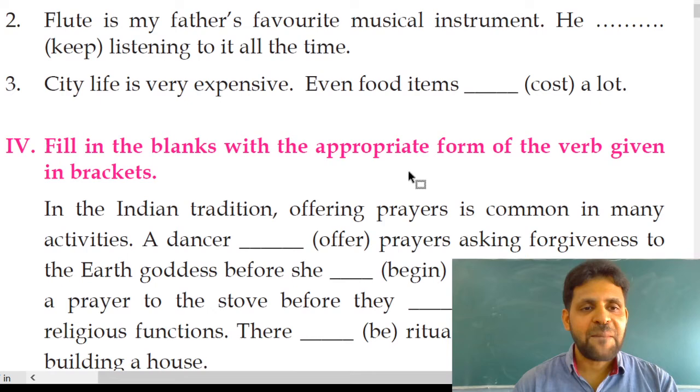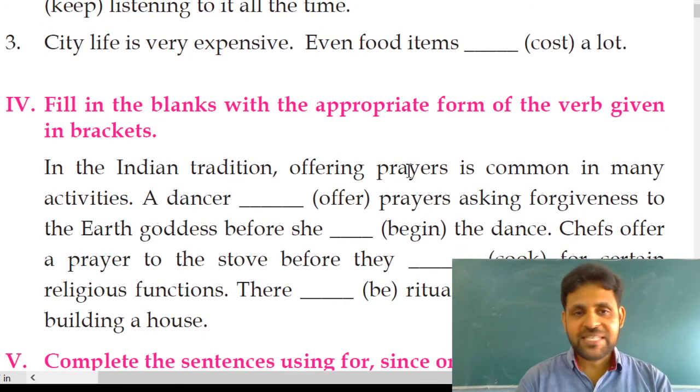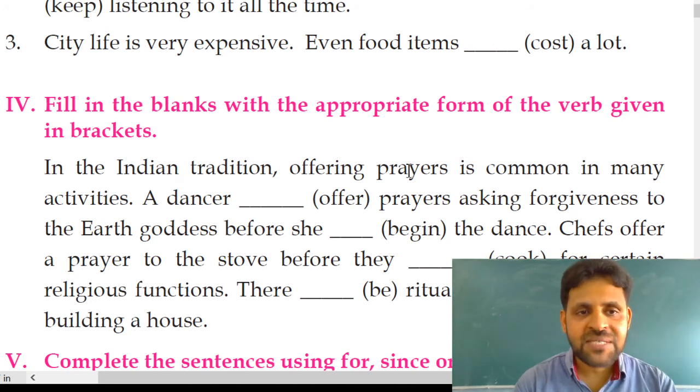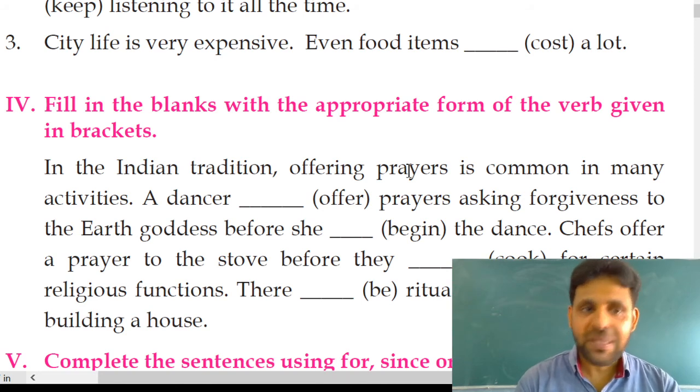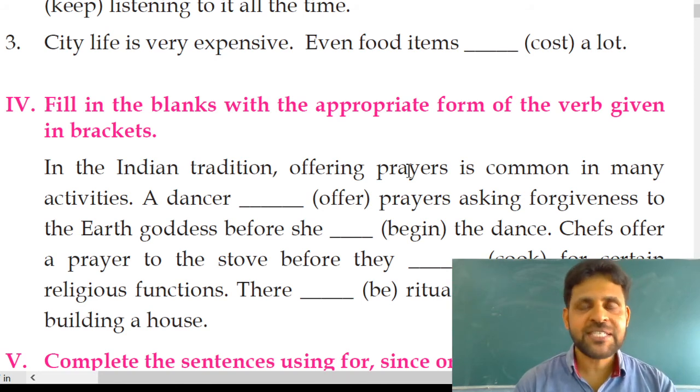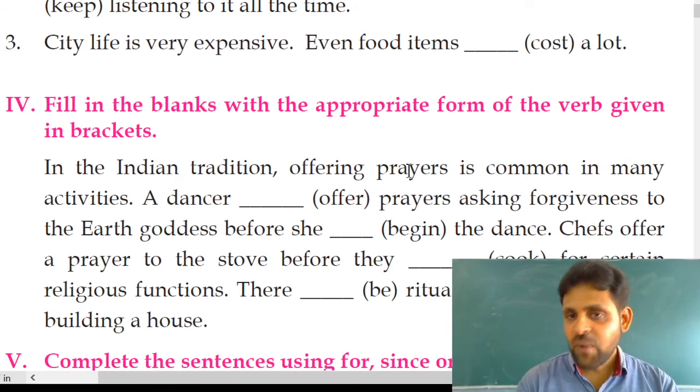Next, second example. Flute is my father's favorite musical instrument. He does listening to it all the time. Keep is a plural verb, as I told you in the first example. By adding s to the base form keep, it will become a singular verb. So what is the answer?